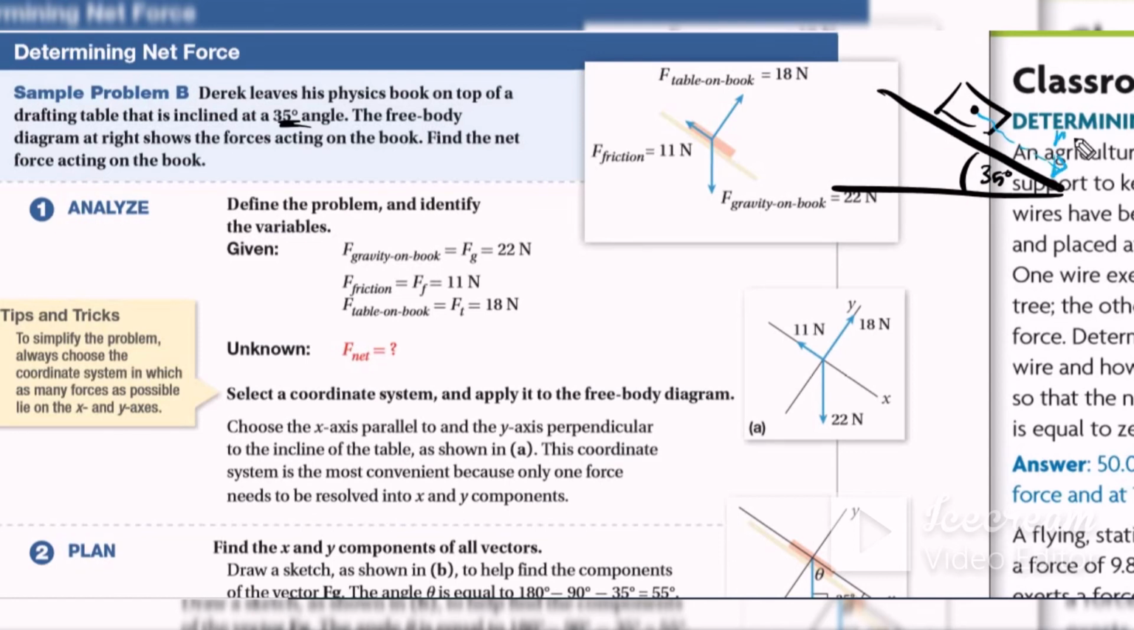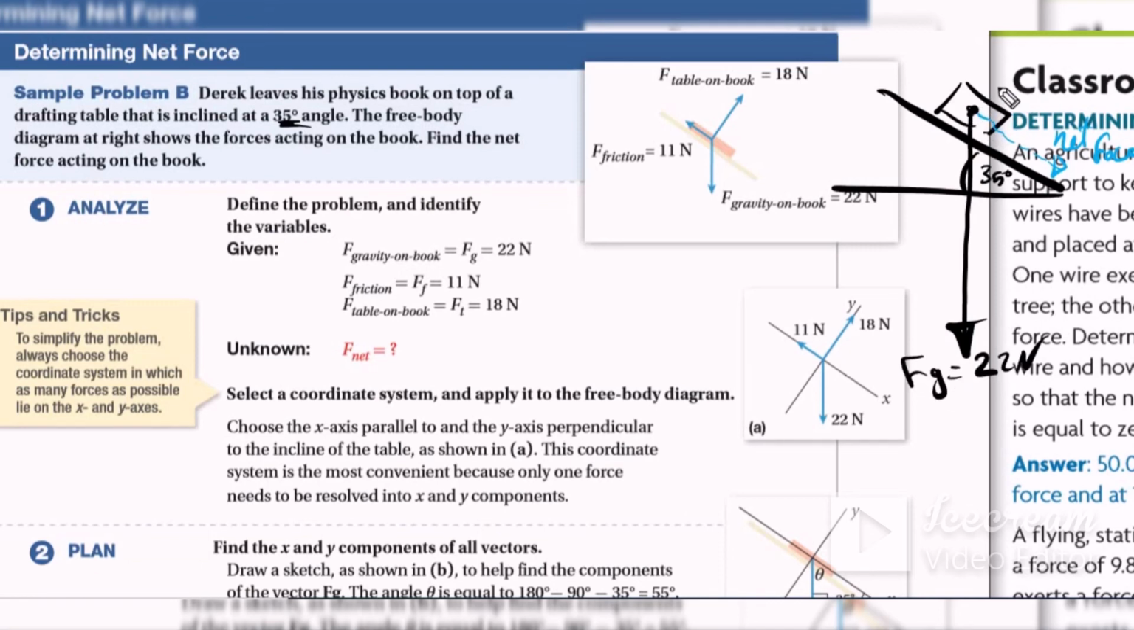It means the net force will be in this direction. Now he gave you the gravitational force, it means the weight of this book, which will always act in this direction. It will be 22 Newton. That is the Fg.